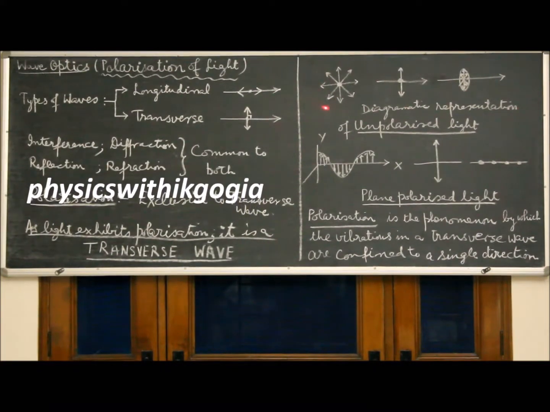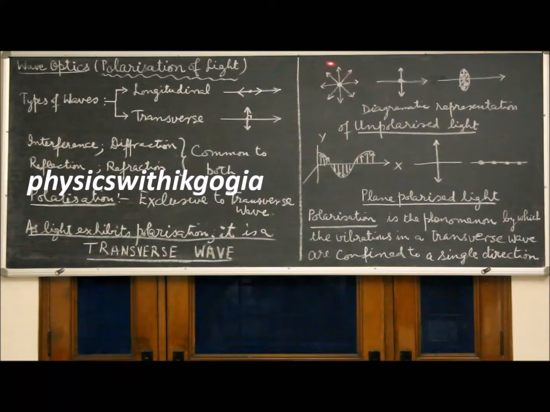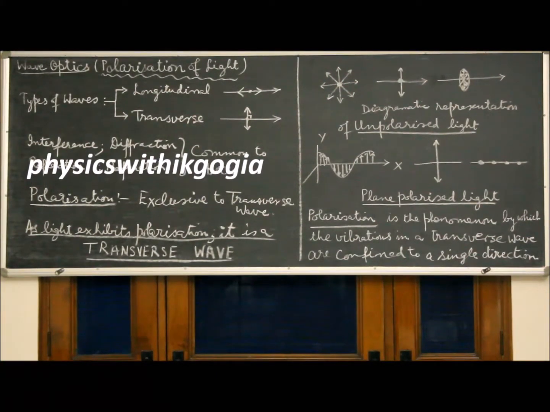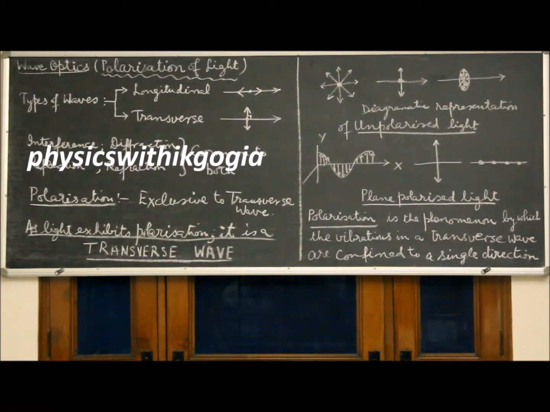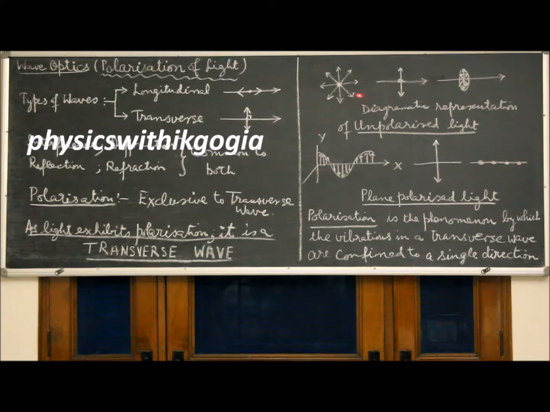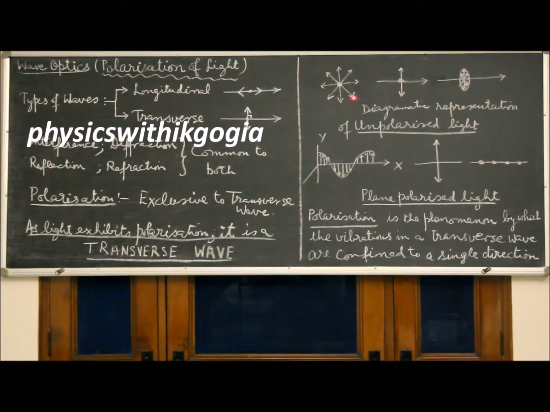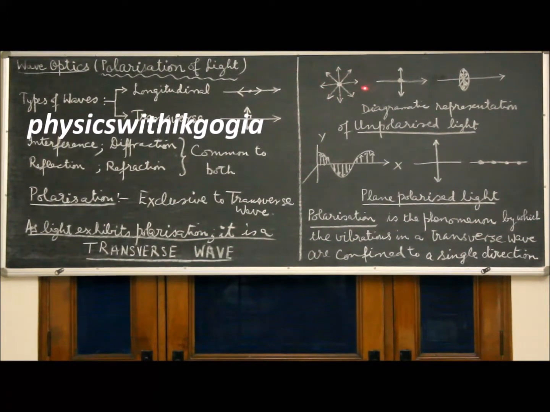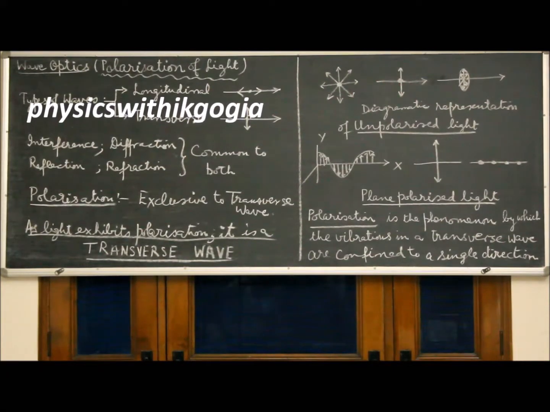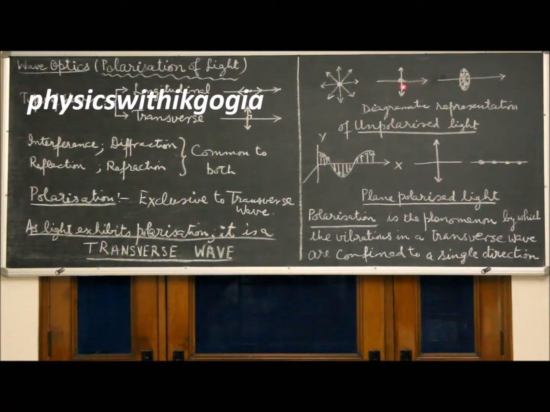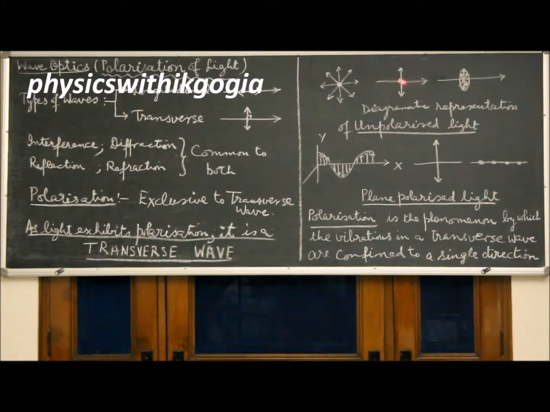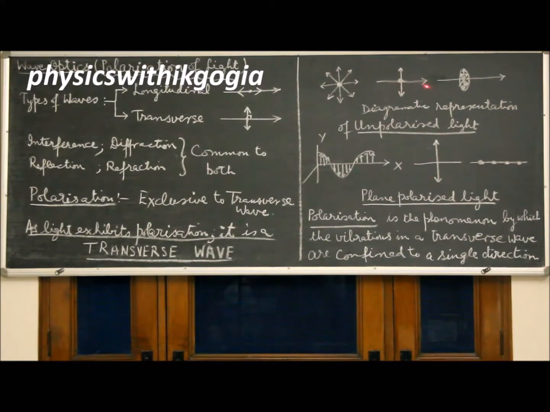So this is a diagram which represents an unpolarized light wave propagating out of the plane of the paper, because the vibrations are possible in any of the infinite directions possible within this plane. This is another diagrammatic representation of unpolarized light, where we have vibrations in the plane of the board and perpendicular to the plane of the board.